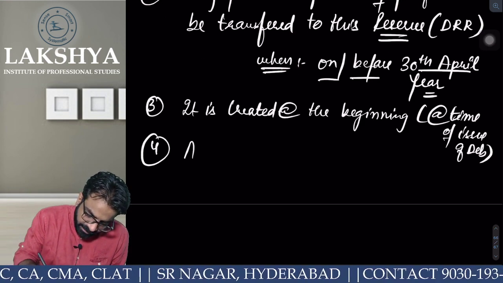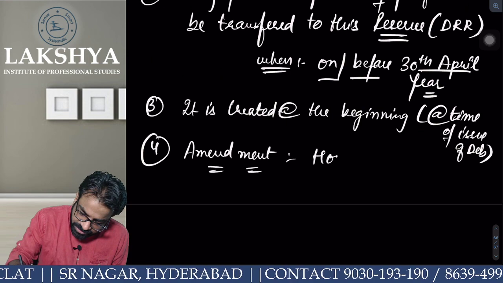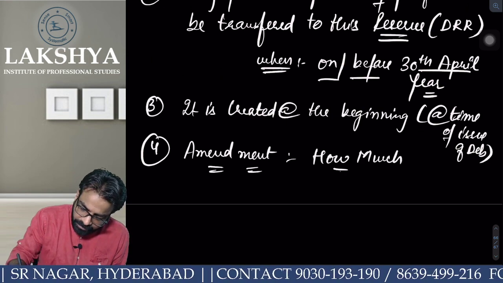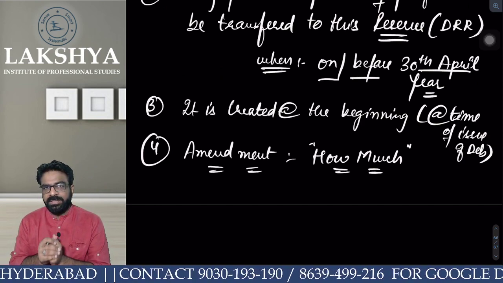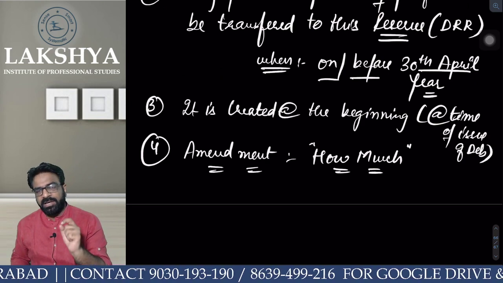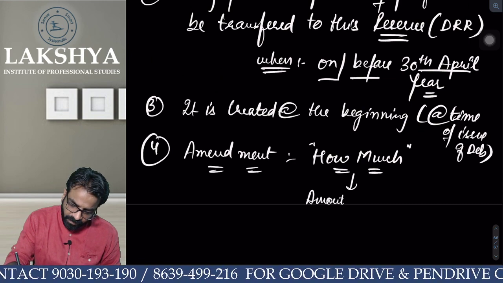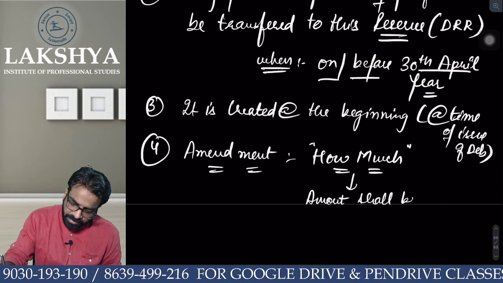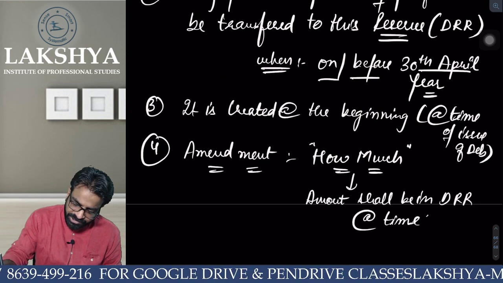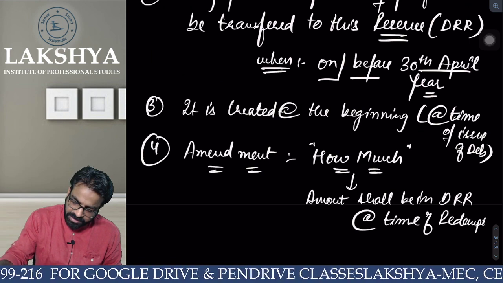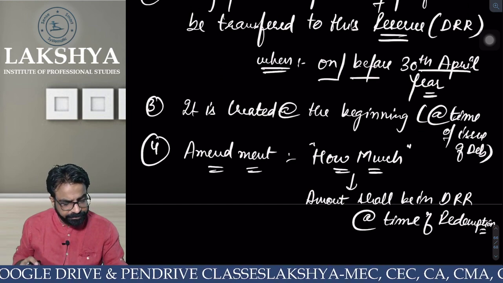Chalo, done. Point number 4. A very important point where the amendment has come. This is a main amended point. How much to be created? How much money should be lying in my DRR account at the time of redemption? Are you able to understand? How much amount shall be in DRR at the time of redemption? Everyone clear?